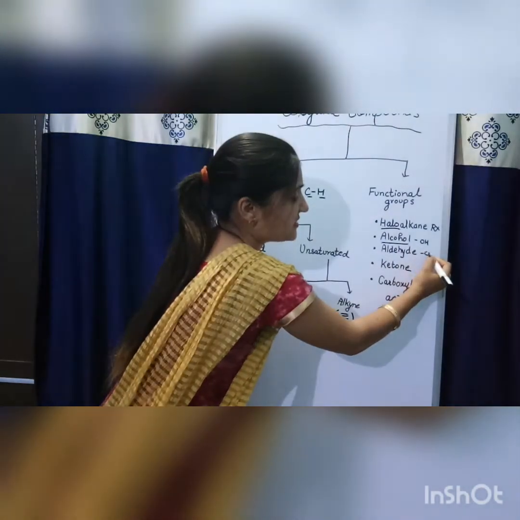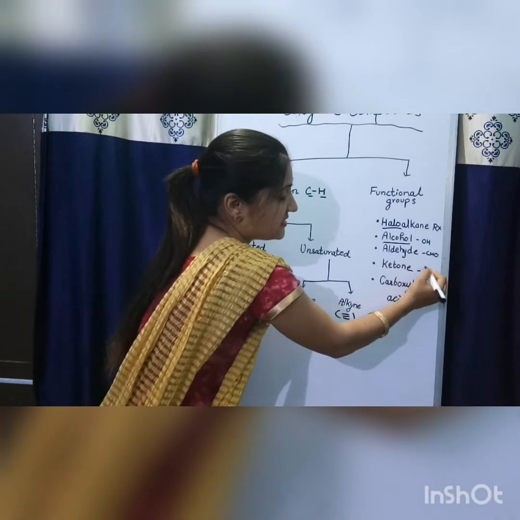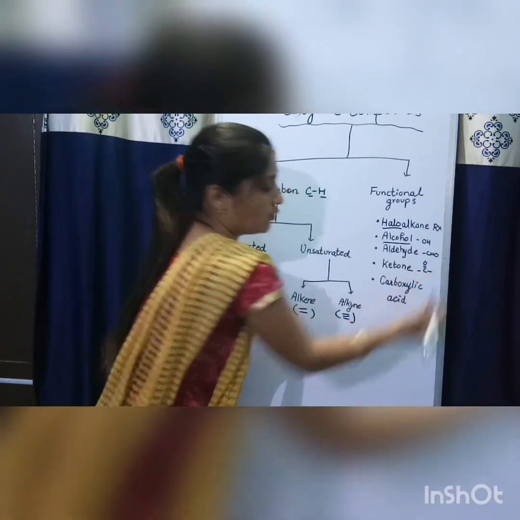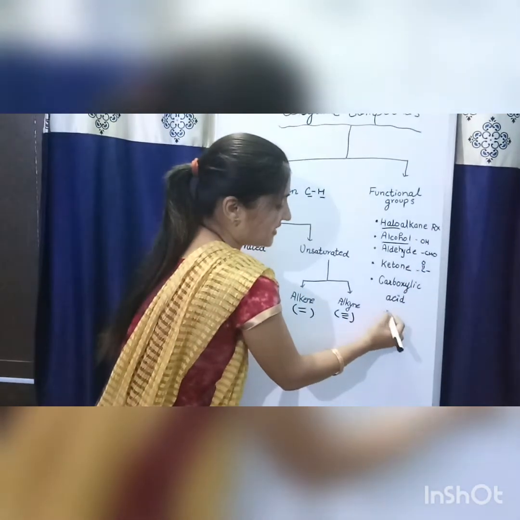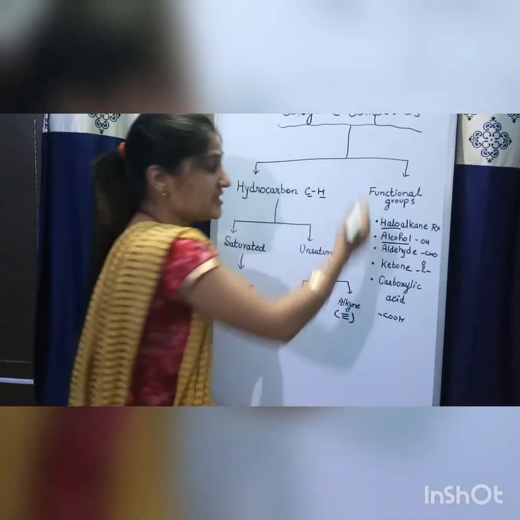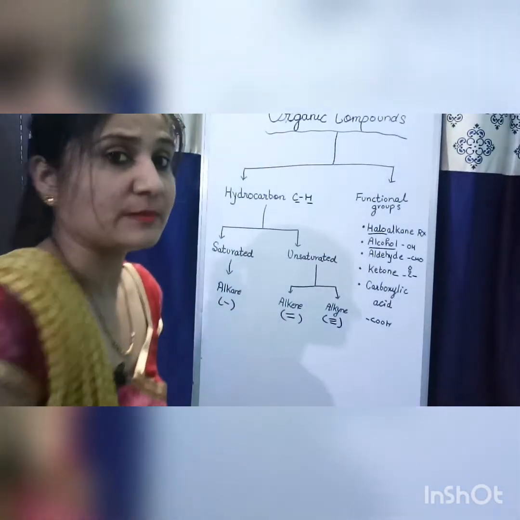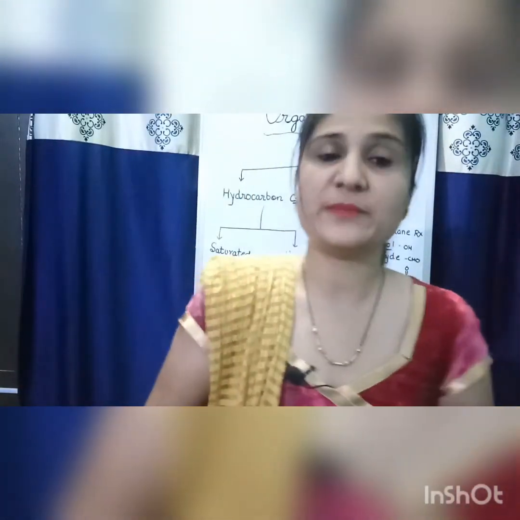Aldehydes contain the CHO group. Ketones contain the C double bond O group, and carboxylic acids contain the COOH group. When these groups attach to hydrocarbons, they change their properties. So these are the organic compounds of carbon.